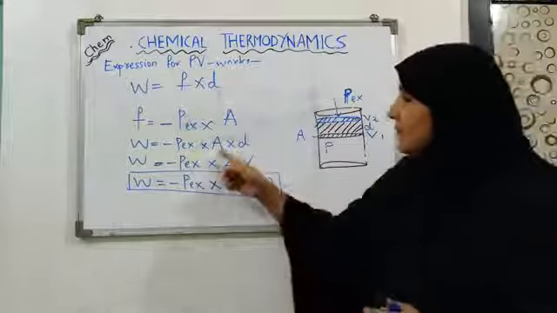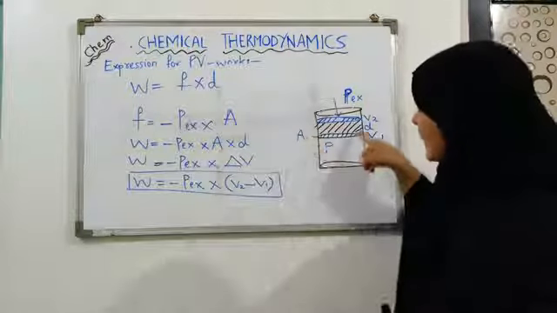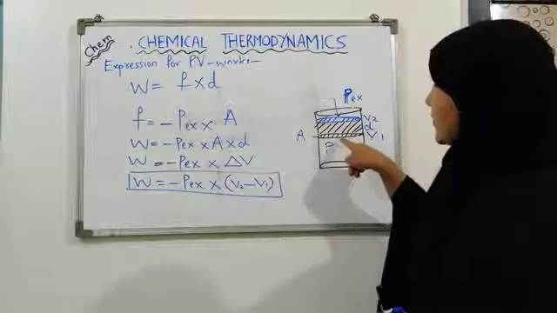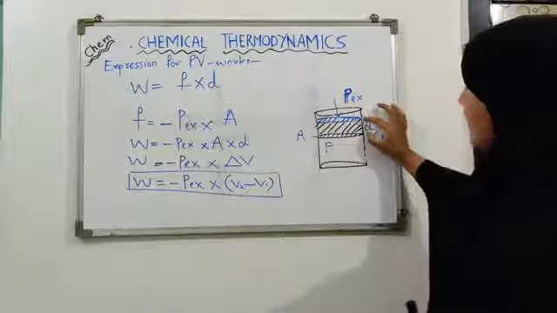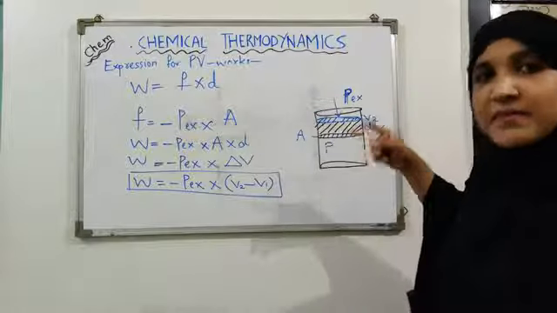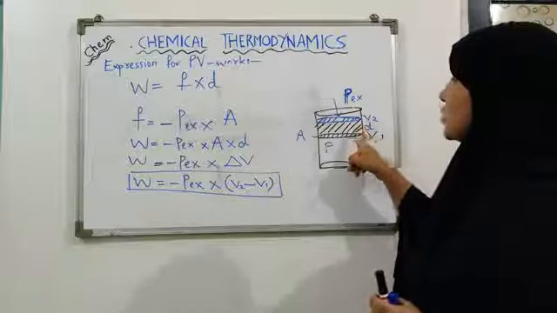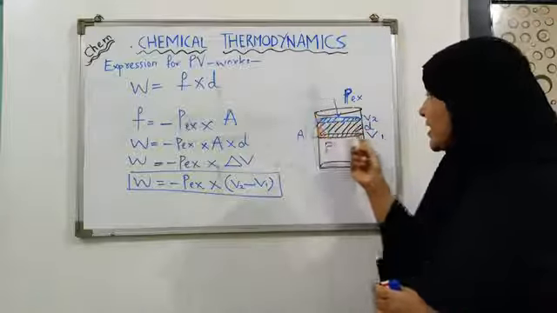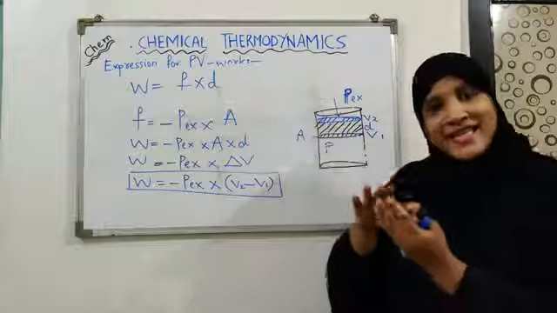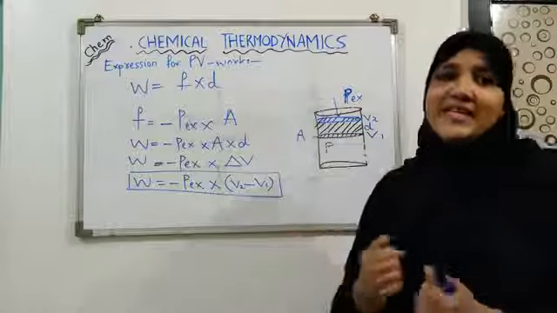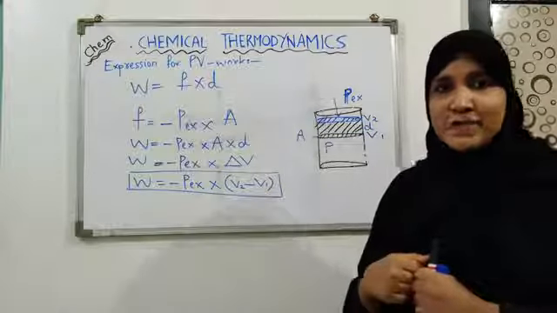Now this A multiplied by D is nothing but the area of the surface of the piston multiplied by the distance travelled by the piston. When you multiply these two, you will get what? The change in volume, that is the increase in volume that has taken place due to expansion.